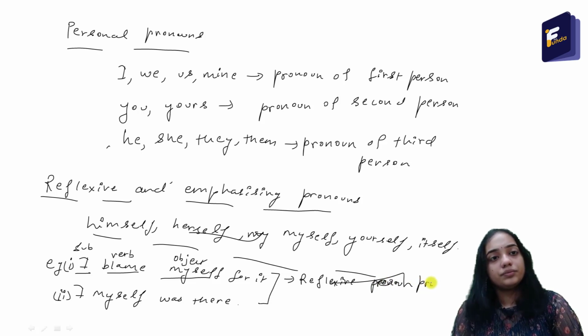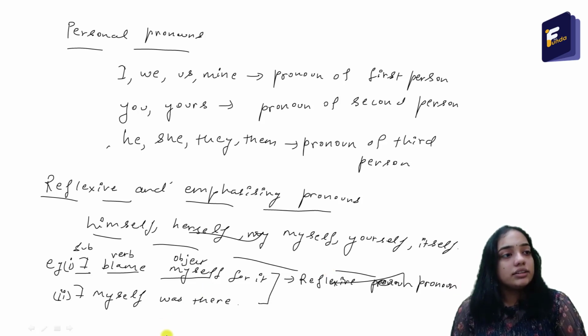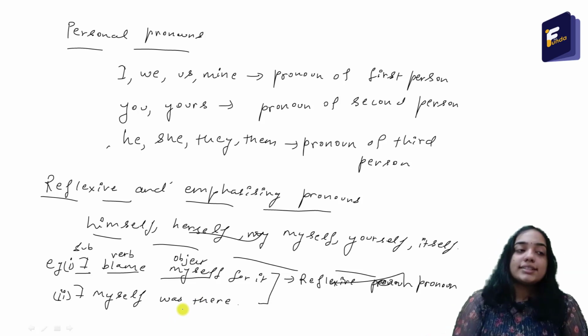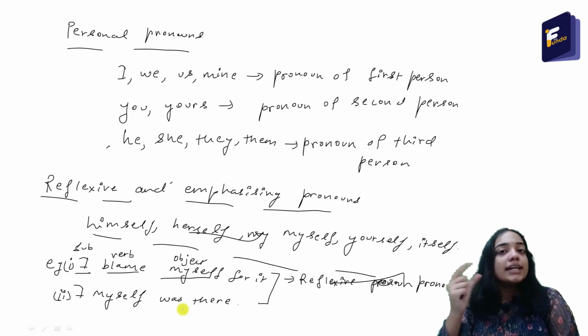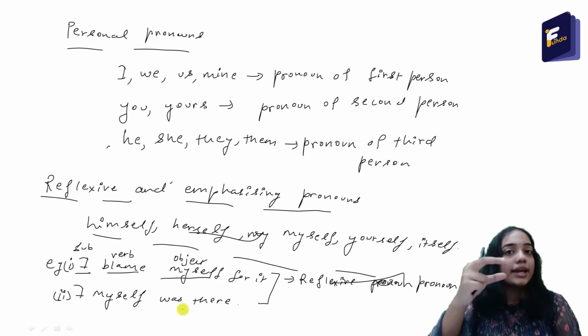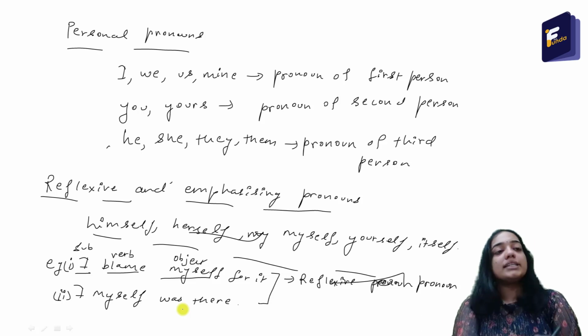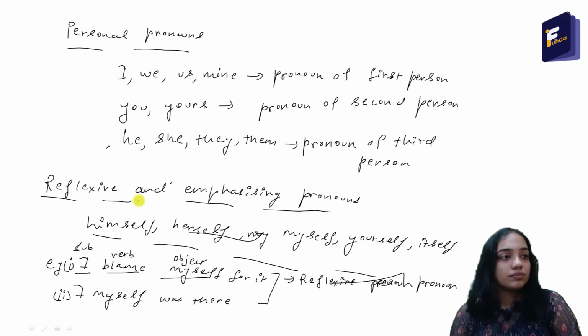In this second sentence, you can see the words: I myself was there. In this sentence, the word myself is emphasizing the word I. It is just a word that is emphasizing that I was there. So the word I is emphasized by the word myself. So in the second sentence, myself is an emphasizing pronoun. The same word myself here is an emphasizing pronoun.